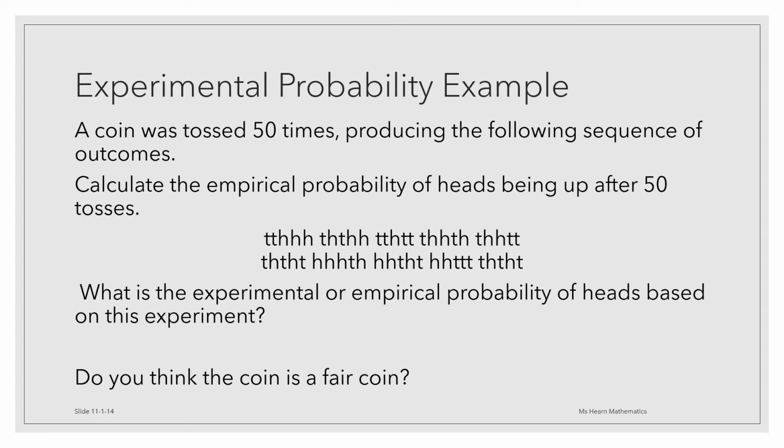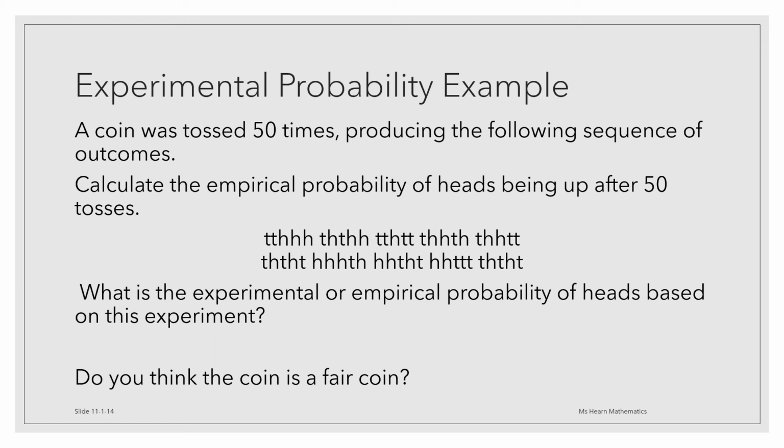Here's another example of experimental probability. A coin was tossed 50 times, producing the following sequence of outcomes. Calculate the empirical probability of heads being up after 50 tosses. What's the experimental or empirical probability of heads based on this experiment? And do you think that the coin is a fair coin?